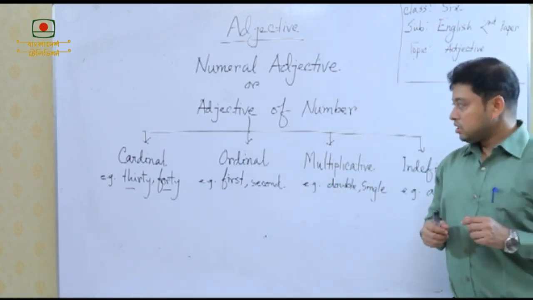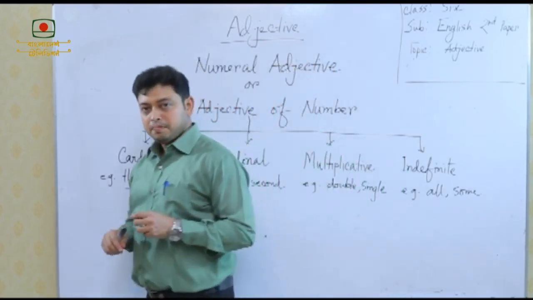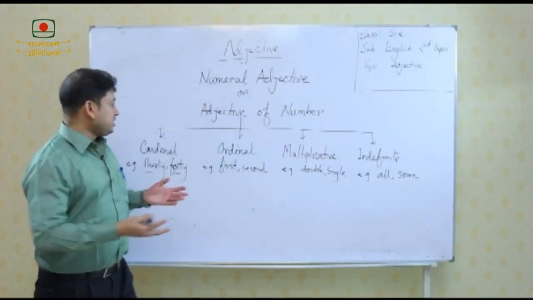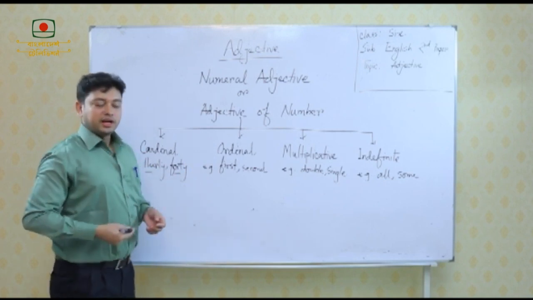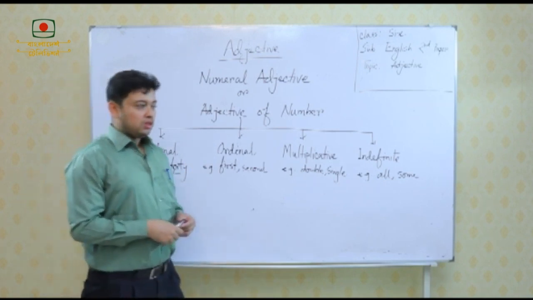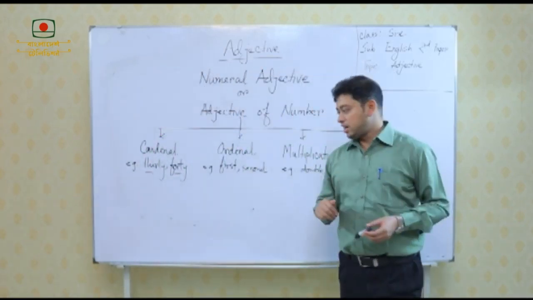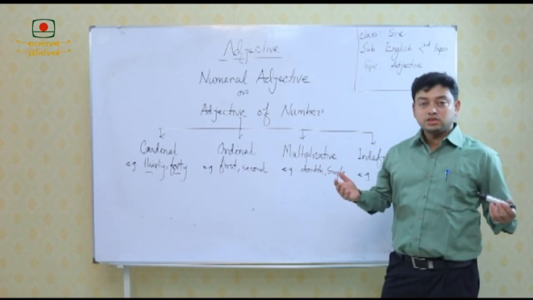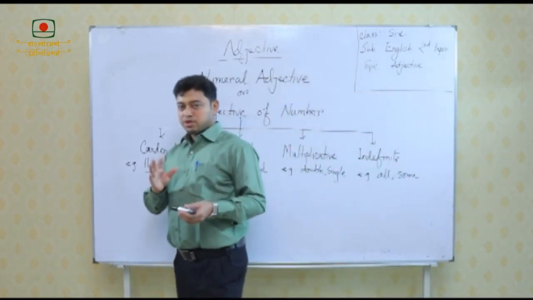So, the question is, when in the exam any word or example is given with words like 30, 40, first or second or double, single, and it is qualifying another noun, what kind of name should we write? That is a very important thing, and students get confused about this. My answer is, this is a very simple thing.